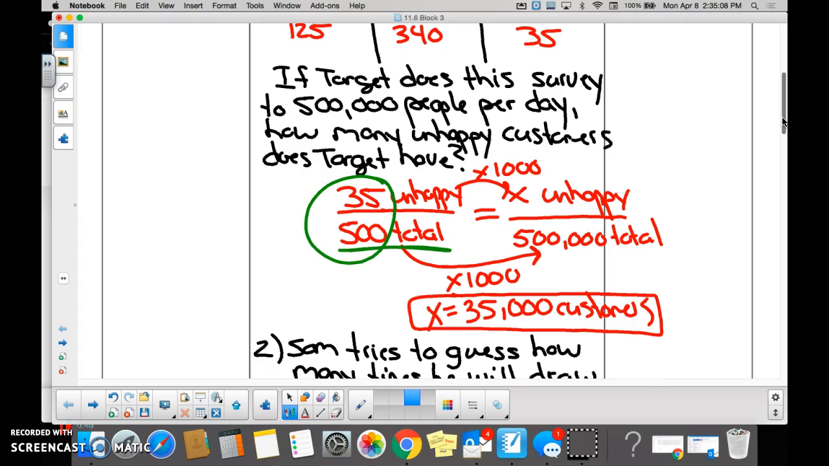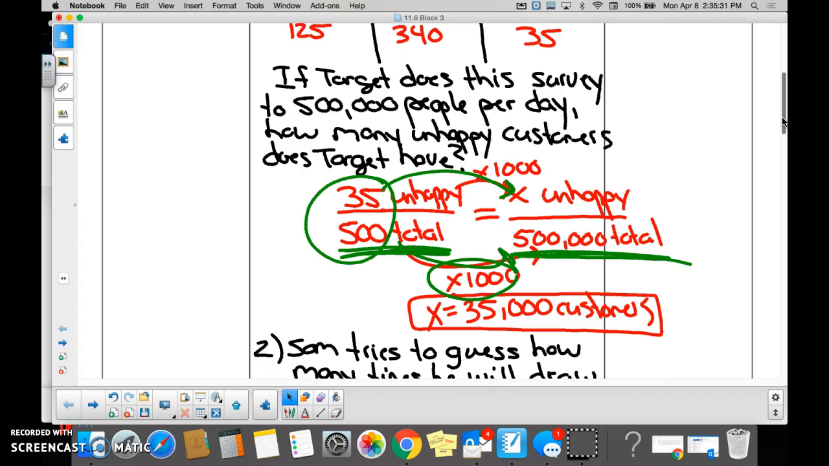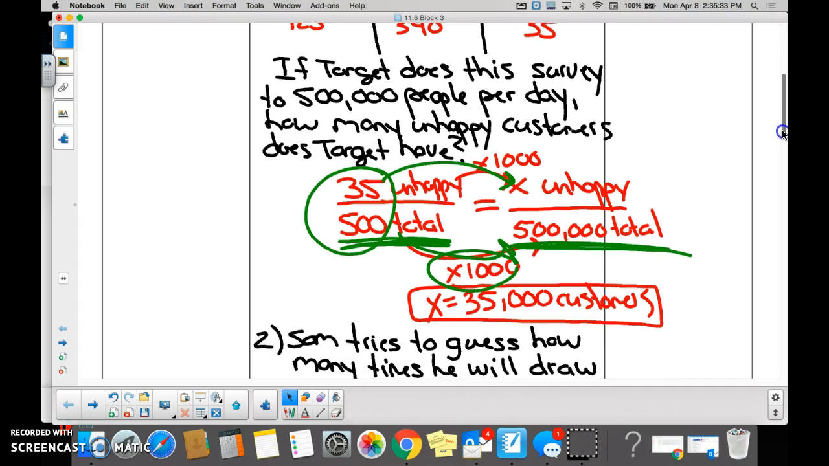If this is 500 total, and we want to know how many people would be unhappy out of 500,000, we're going to put 500,000 on the same line as 500. How do you get from 500 to 500,000? Multiply by 1,000. So if we multiply 35 unhappy people by 1,000, how many unhappy customers does Target have? 35,000. Whoa, that's a lot of unhappy customers, right? So they're going to probably want to do something about that. That's good data to have.